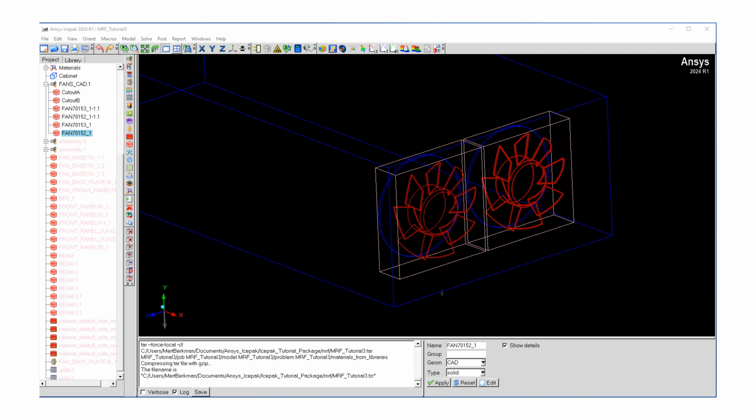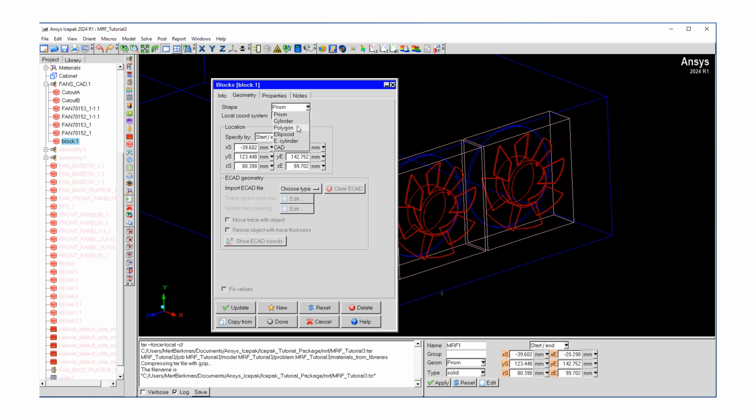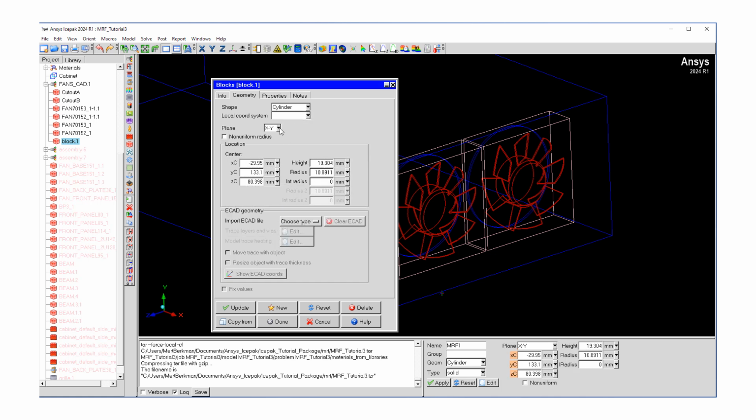In order to do an MRF type approach, what we need to define is a fluid volume. Right now we don't have the fluid volume around the blades. Therefore, I'm just going to produce a block around our fan. Let's double click on our block and name it MRF1. Its geometry is going to be a cylinder, and we're going to work on the YZ plane,